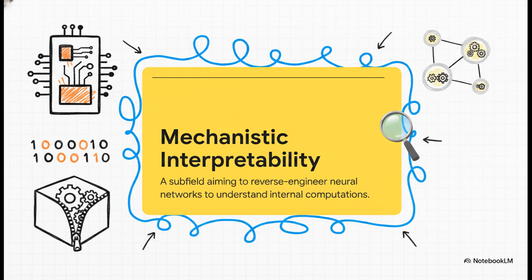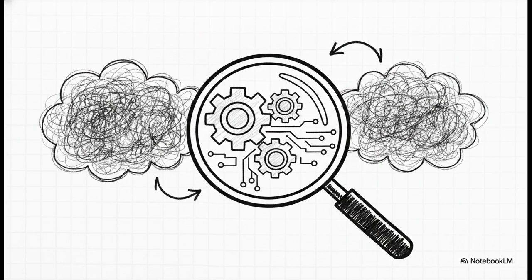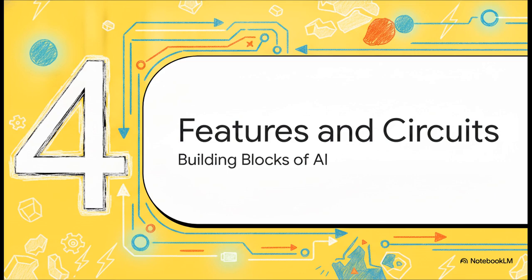It treats them not as mysterious black boxes, but as complex machines with real gears and levers that we could actually map out. The term itself was coined by researcher Chris Olah, and his work represents a massive, game-changing shift. Instead of relying on those broad, gradient-based approaches like the saliency maps we just talked about, Olah and his peers decided to focus entirely on circuit analysis. They basically wanted to find the actual structural wiring of the artificial mind. Section 4. Decoding Features and Circuits. The Building Blocks of AI.